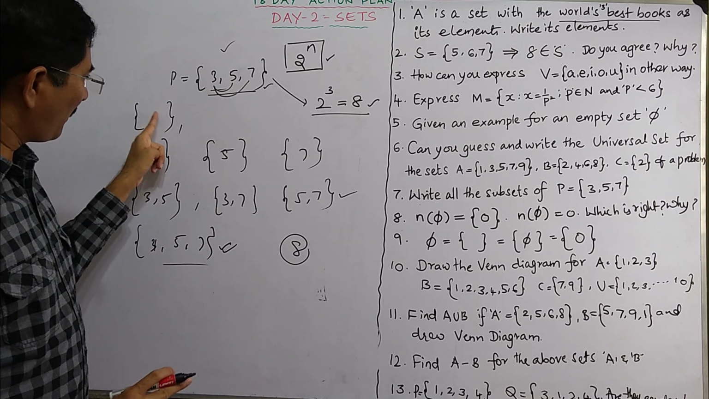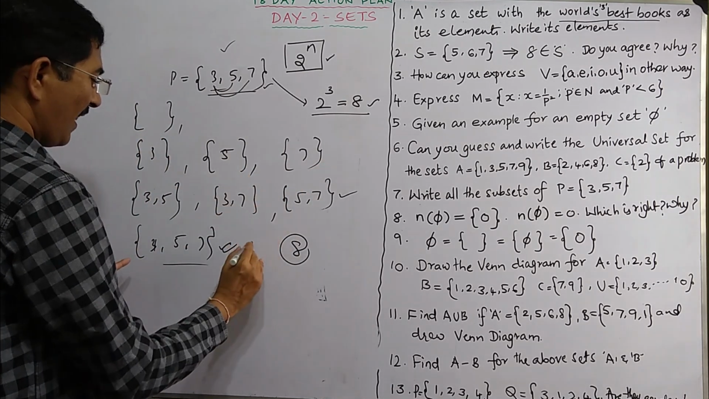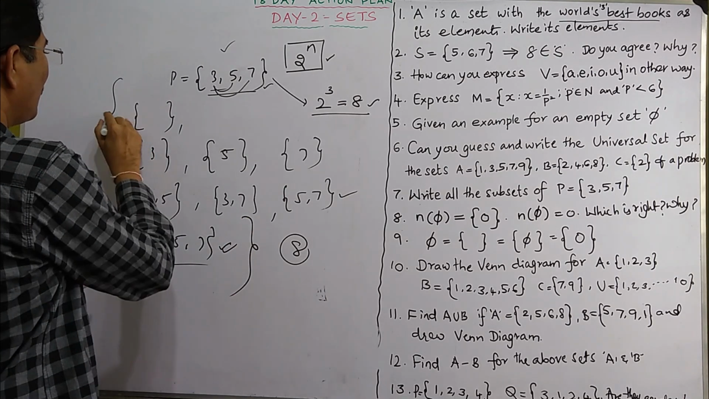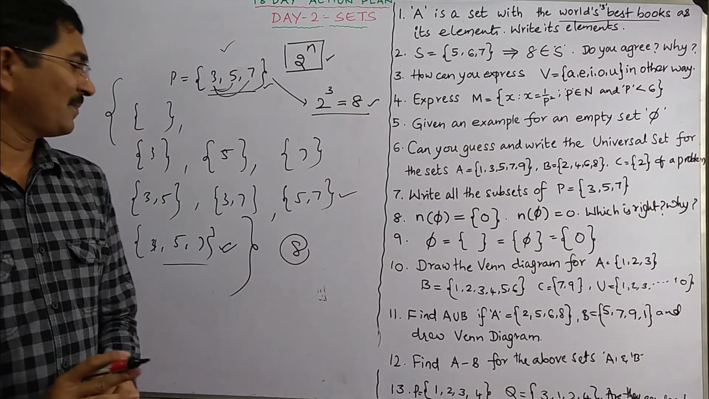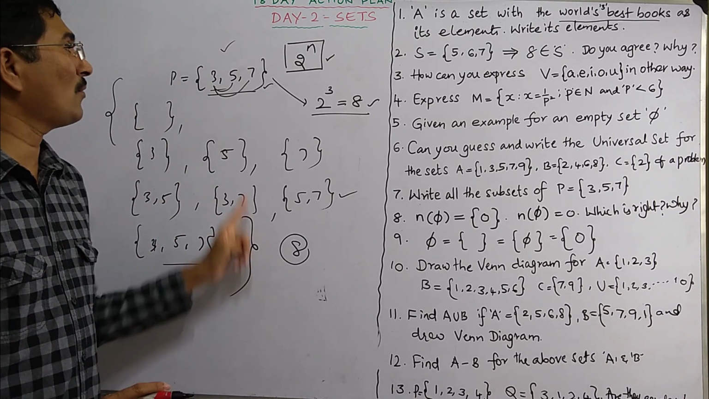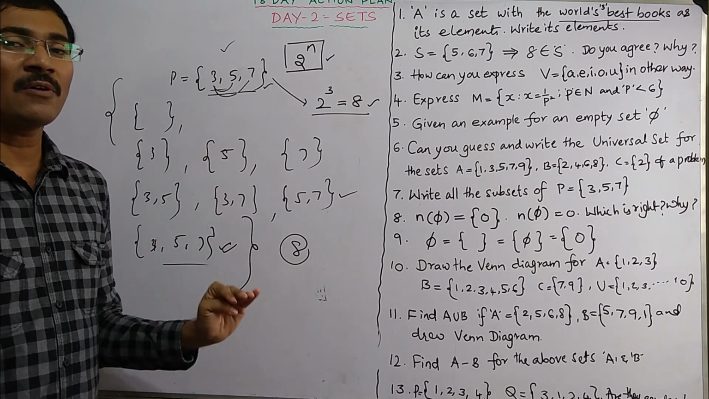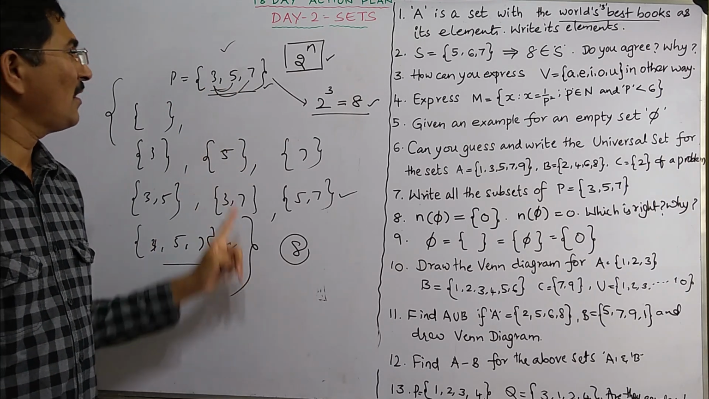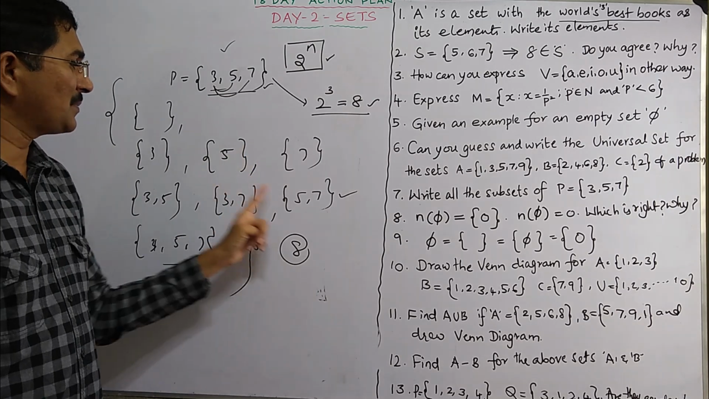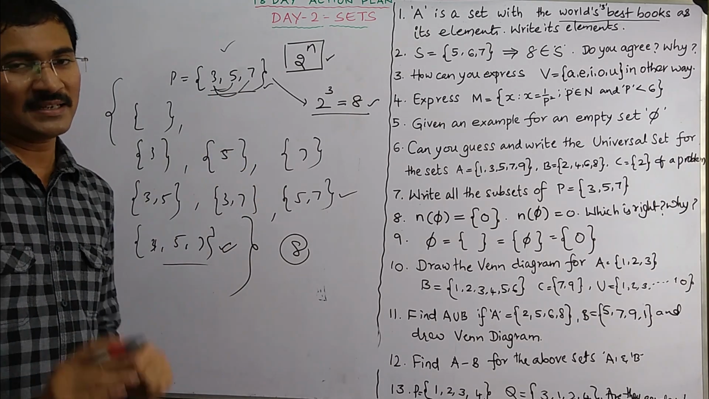Now, if you put them all together, separated by commas, and put them inside big braces, writing in sequence, then this set is called the power set of this set P. The power set. What is a power set? The set having all the possible subsets of a given set is called the power set of that given set.